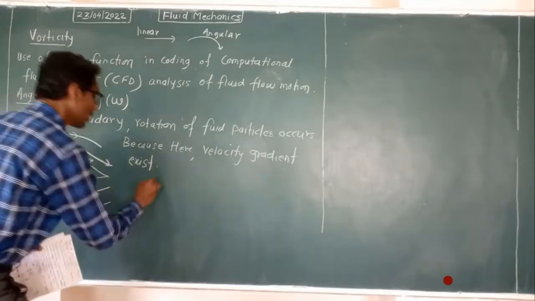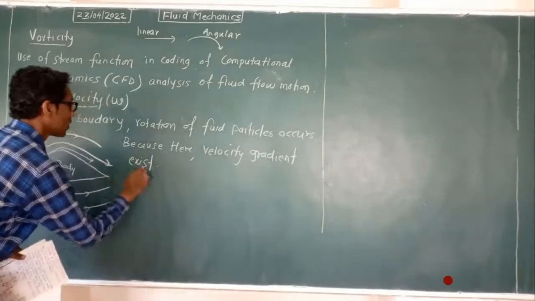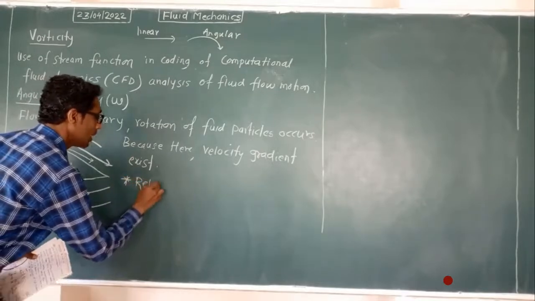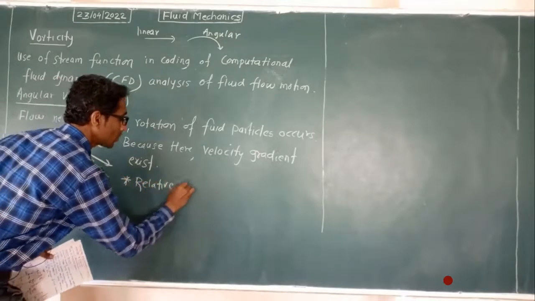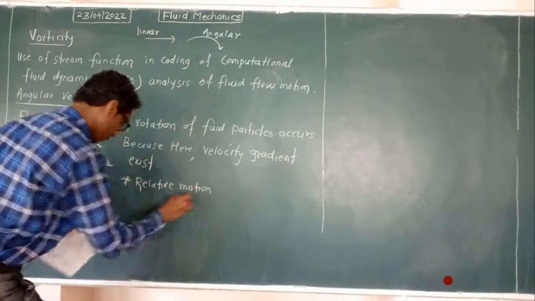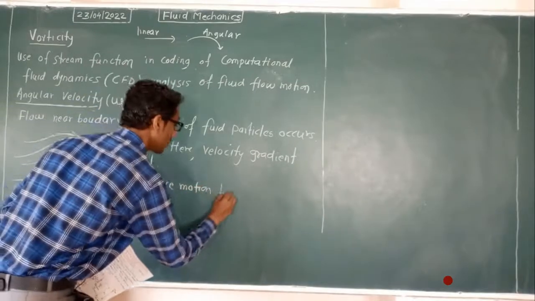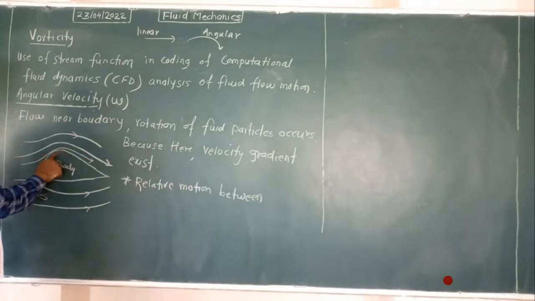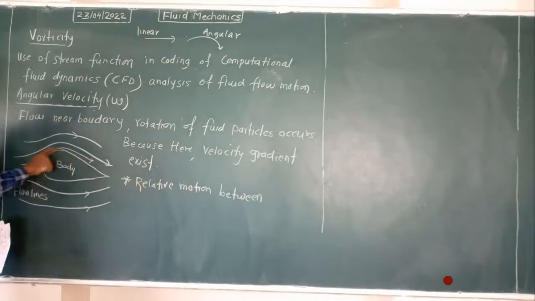So what happens here? Relative motion occurs between the boundary surface, the body surface, and the fluid particle.